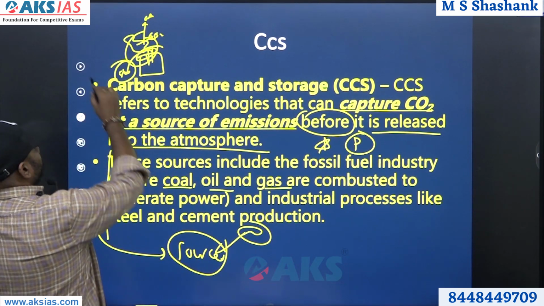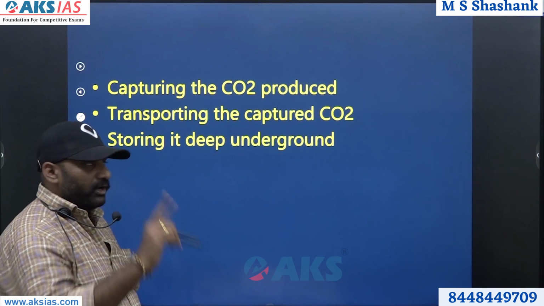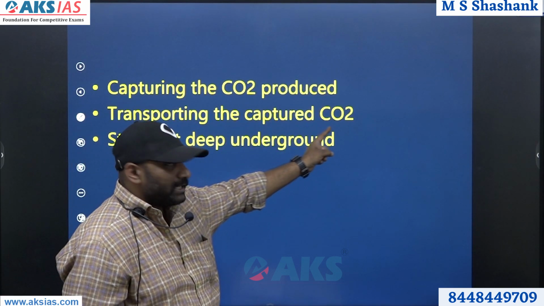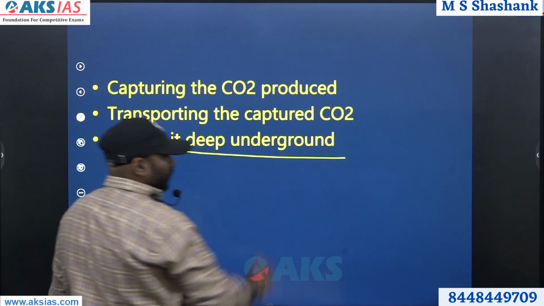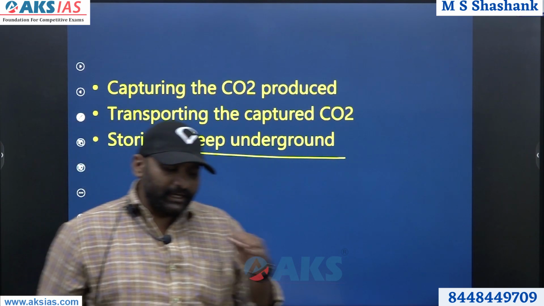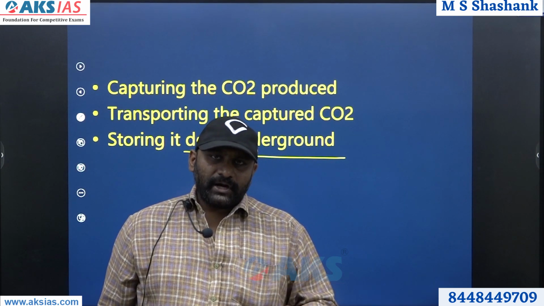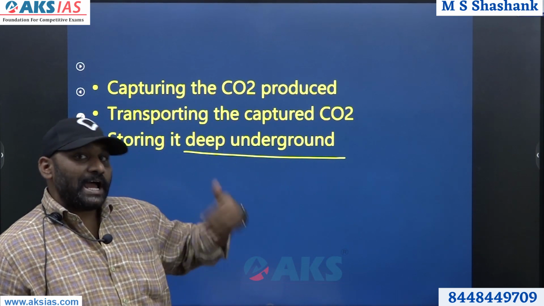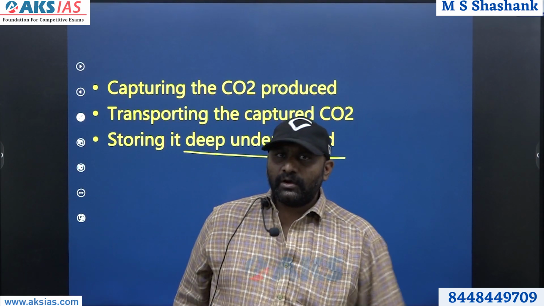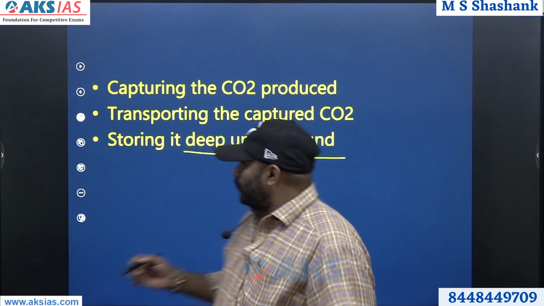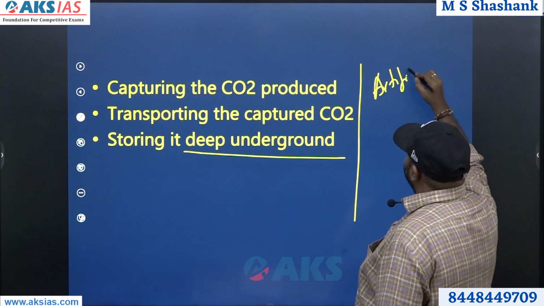What is the process for it? First, they capture the carbon dioxide which is produced, step 1. They transport the carbon dioxide and then they store it deep underground. These are the three major processes which are involved in capturing the carbon dioxide through the carbon capture and storage method. For the storage, usually they can put it deep underground, or you can also do something like this. Artificial machines can be created.